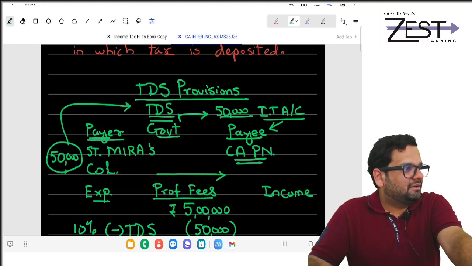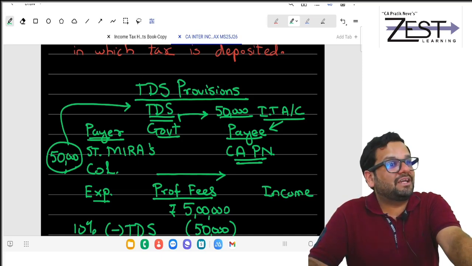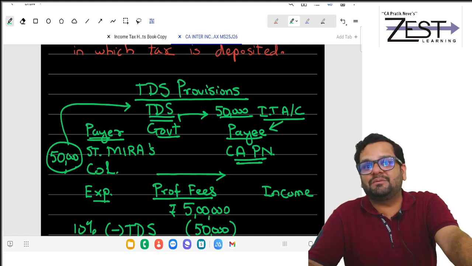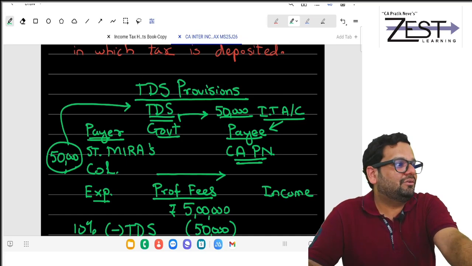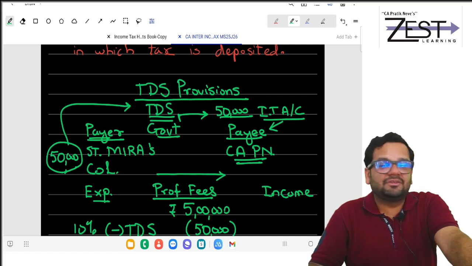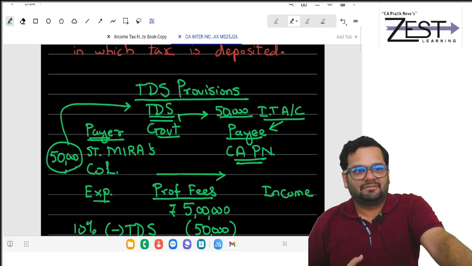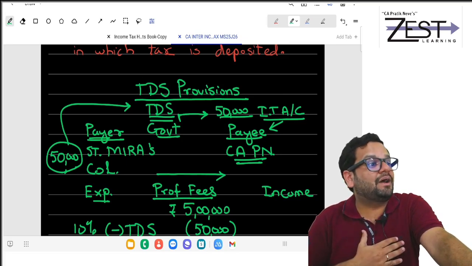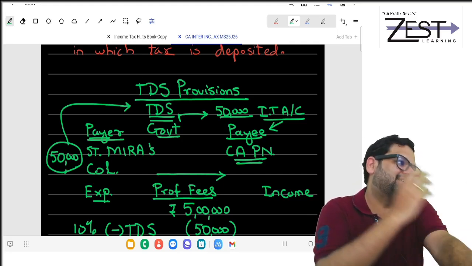But does St. Mira's College know how much I am earning in VTechno? Does VTechno know how much I am earning in MEPL? Does MEPL know how much I am earning in Zest Learning? Does Zest Learning know how much I am earning in Lakshya? So no one knows my income except me. So I should file my ITR, income tax return.